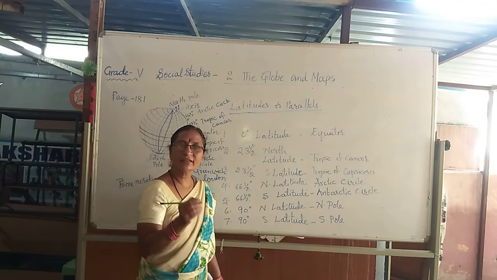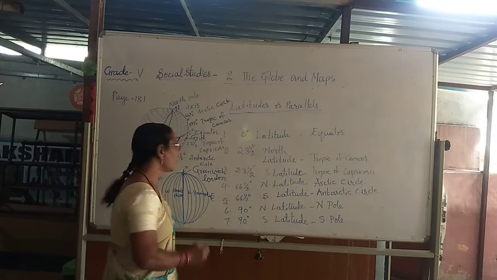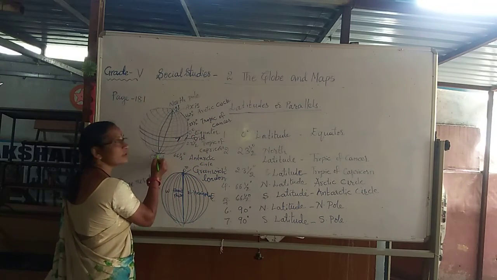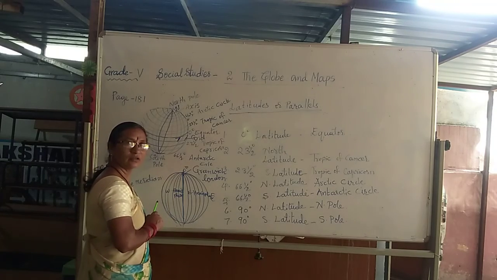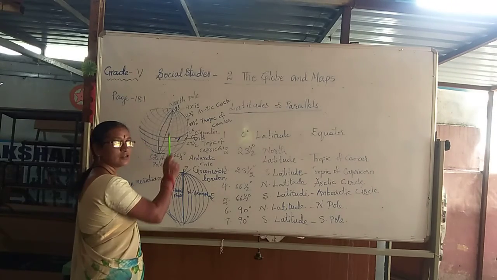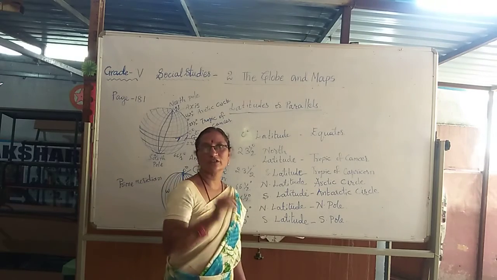And the 90-degree latitude is just a point. Did you get it? Yes? The 90-degree latitude is only a point, only a dot.